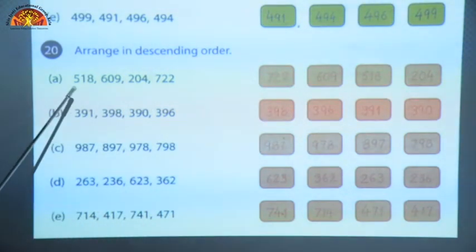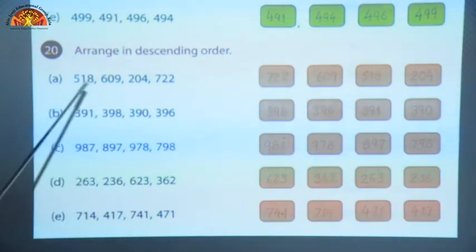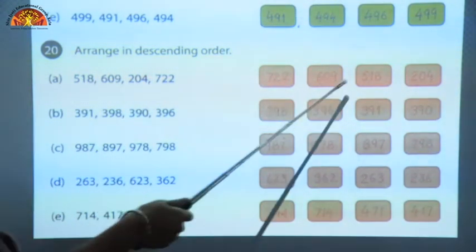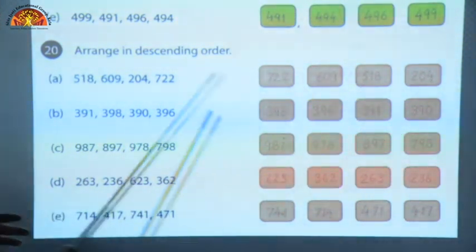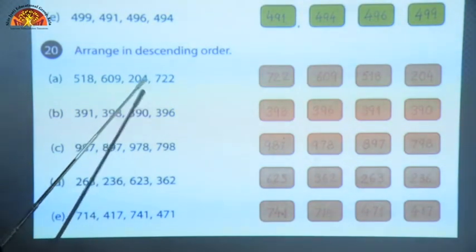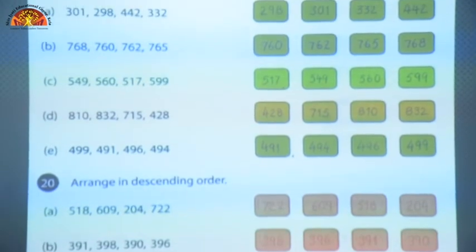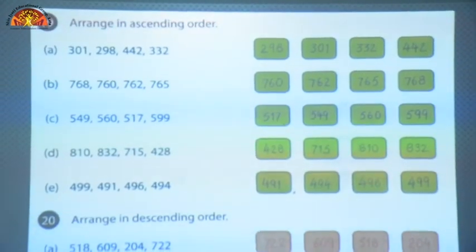Then in counting, in these two numbers 518 comes later. So, we will write 518 and at last 204. This is the smaller number. I hope you have understood. Rest of the sums you can do yourself.